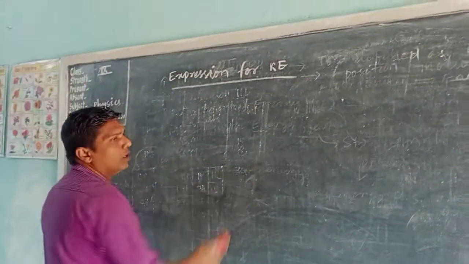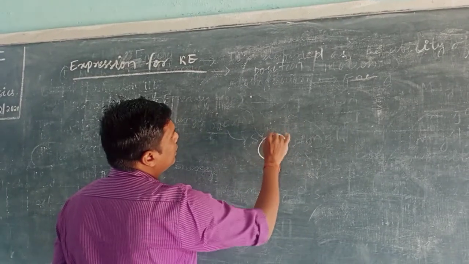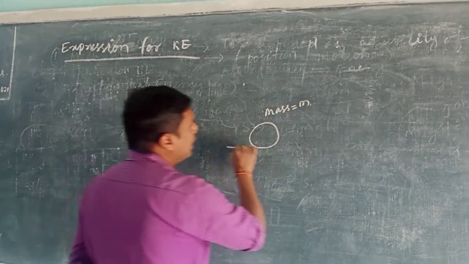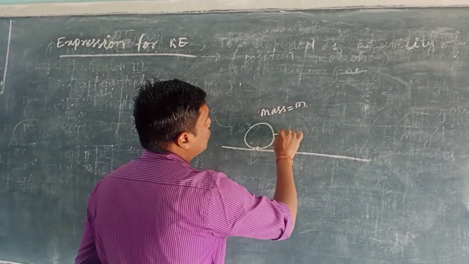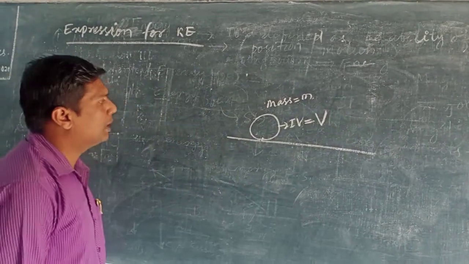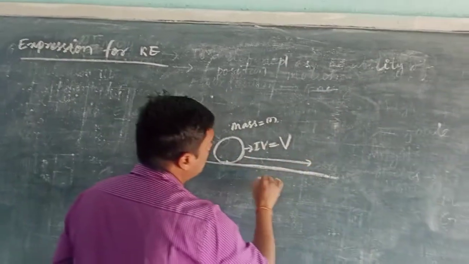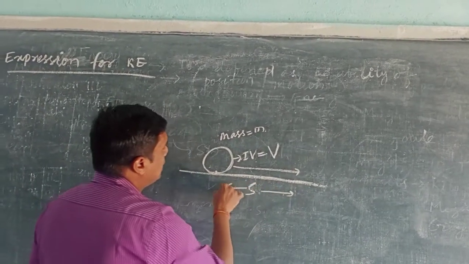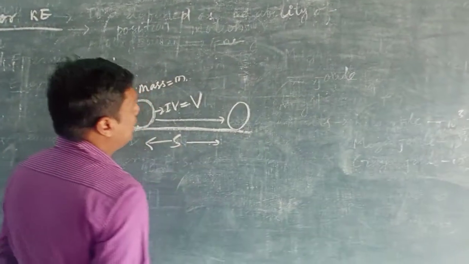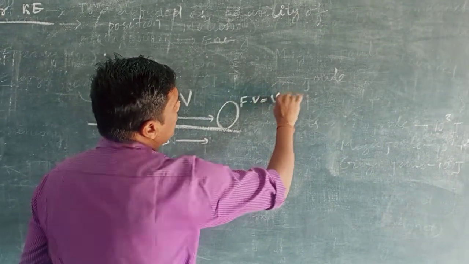See here. Suppose this is the object. This object, mass of object is m. Suppose we will take its initial velocity as capital V. So after covering s distance, this object is stopped here. That means in this case, the final velocity, suppose that is small v, becomes 0.